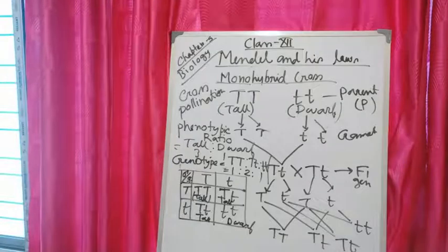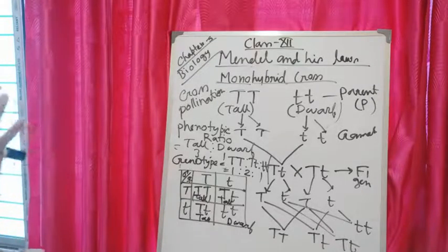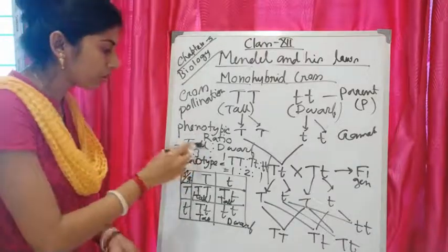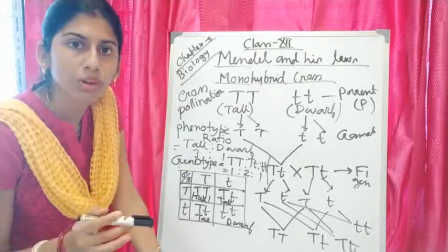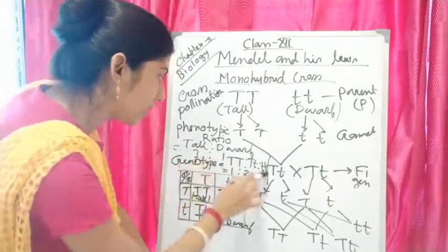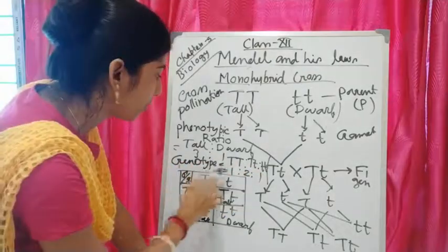So in that observation, Mendel got the monohybrid cross ratio of 3:1 phenotypic and 1:2:1 genotypic in the F2 generation. Okay. So whenever you write that ratio, you have to write the parameter also, that is tall or dwarf, or capital T small t as genotype.